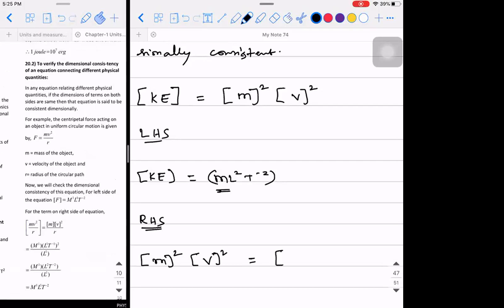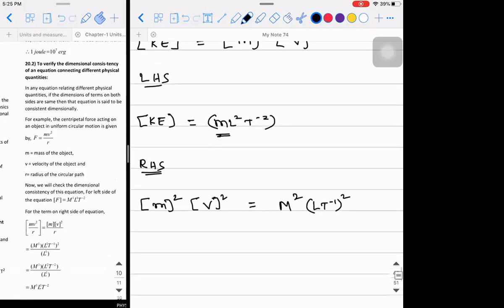Dimensional formula of mass is M, so I will write it as M square. What is the dimensional formula of velocity? It is L T minus 1 the whole square. So this will be M square L square T minus 2.